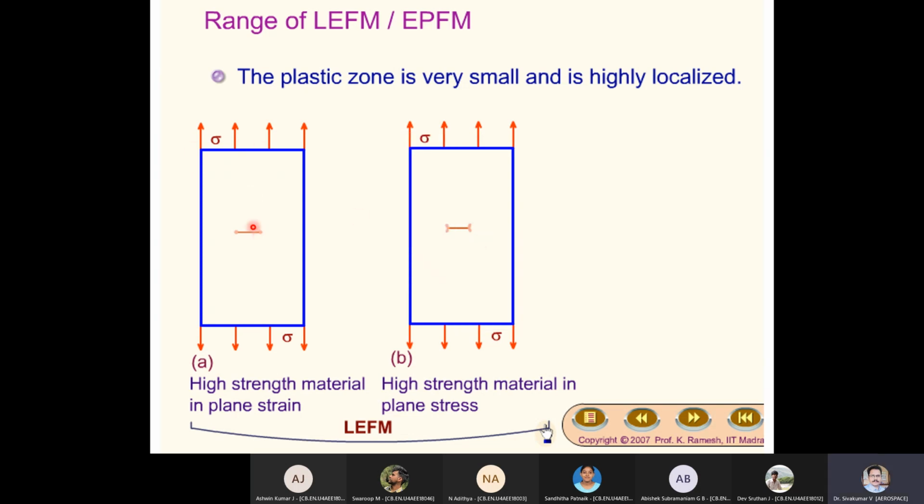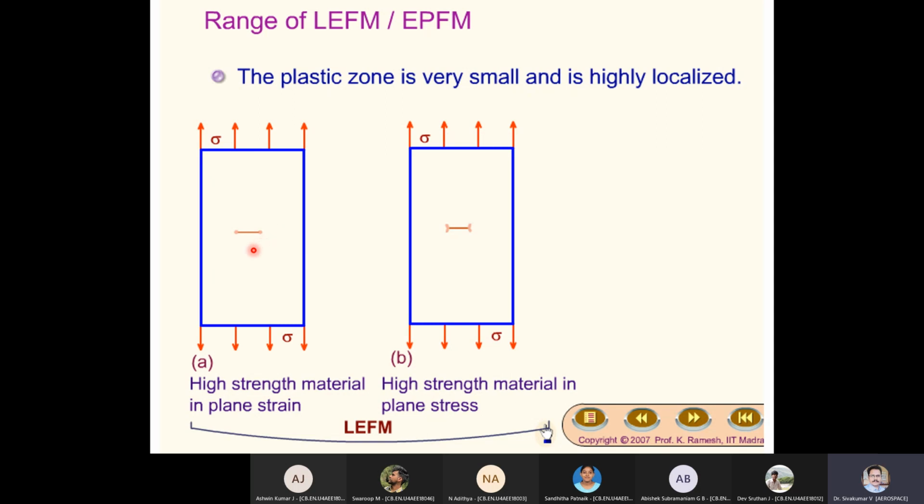You can see here, this is a crack, a plate subjected to stresses. What is this material? High strength material. So what will happen? With this high strength material, once you apply load, you will get a very small stressing region. You can see here there is a kidney shape, a small thing. Here also you can see a small one.